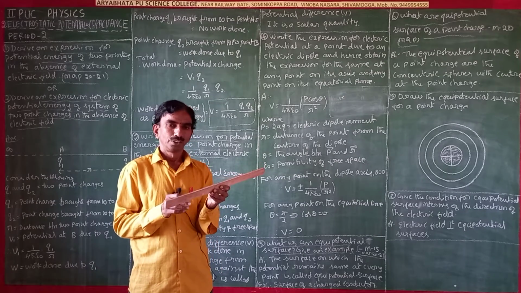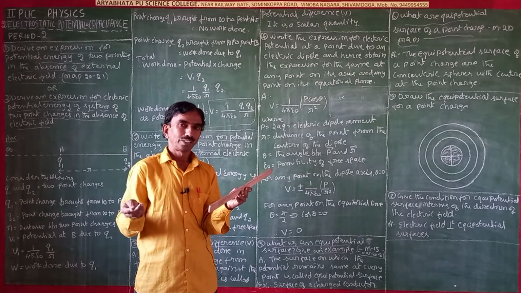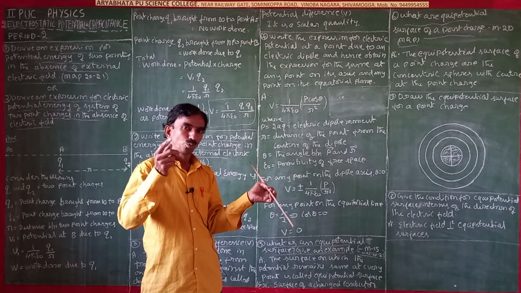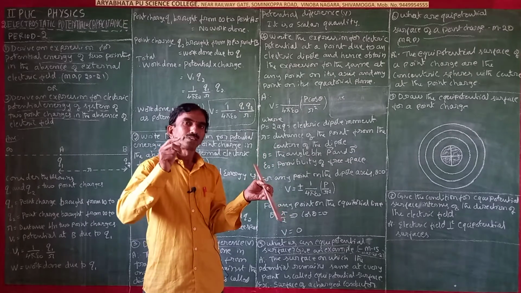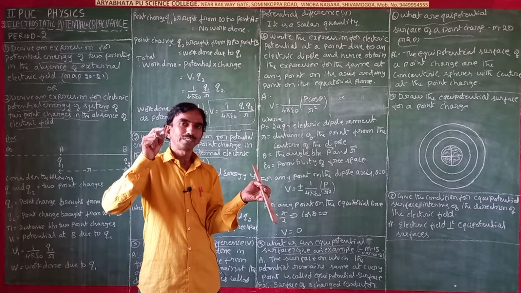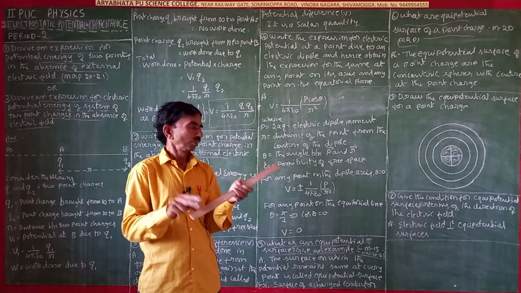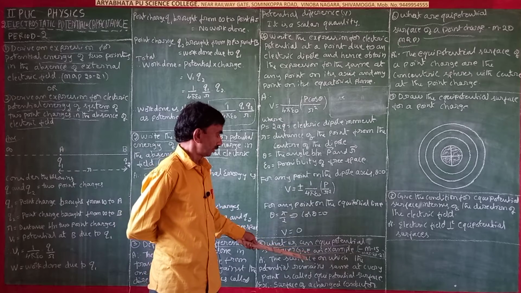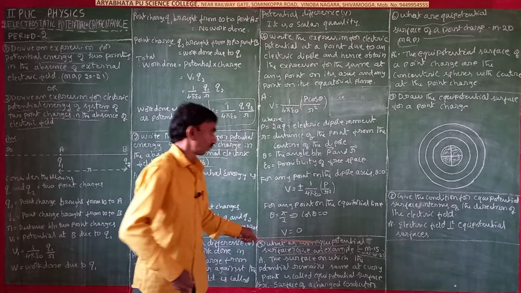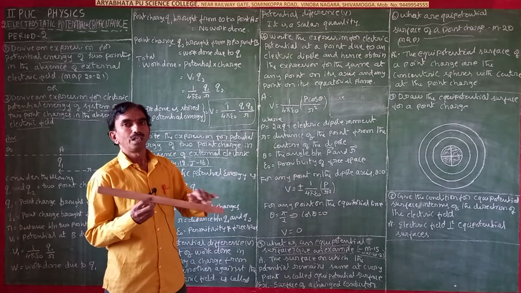In an insulator, like the plastic comb I showed in the first chapter, if I rub a comb on cloth, the comb accumulates positive charges, and the charges are not equally distributed. In conductors, charges are equally distributed. So equipotential means the potentials are equally distributed.